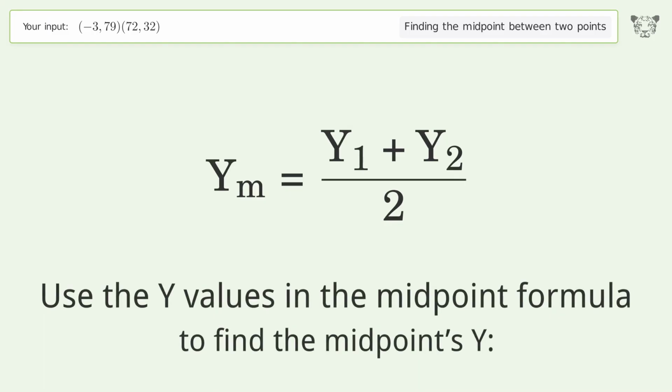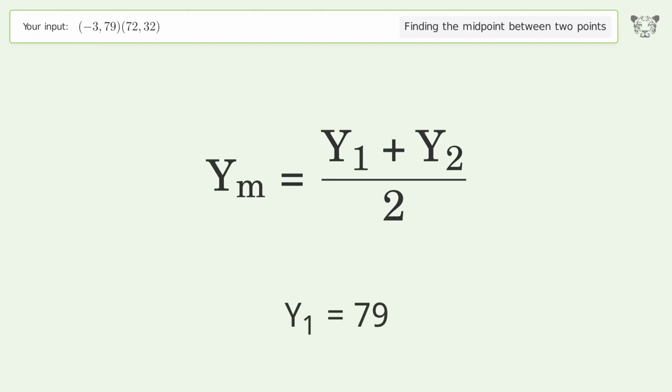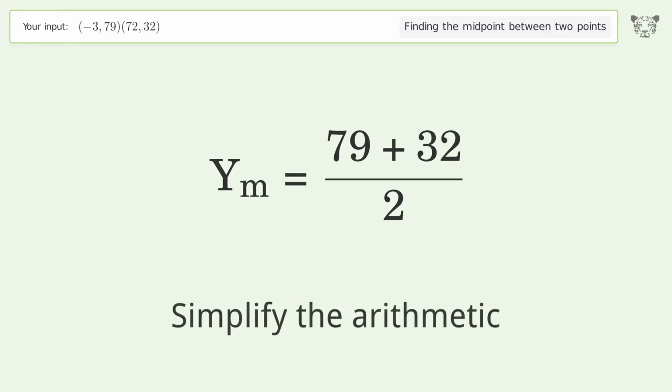Use the y values in the midpoint formula to find the midpoint's y. y1 equals 79. y2 equals 32. Simplify the arithmetic.